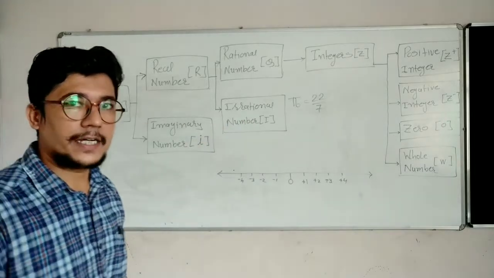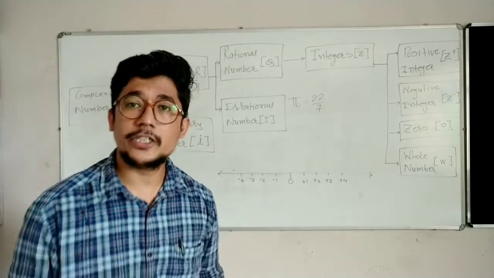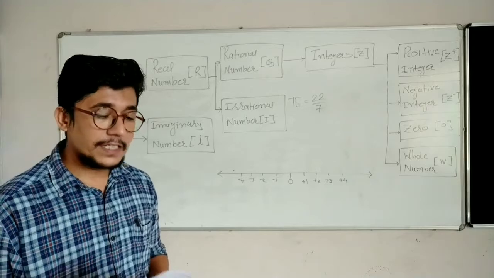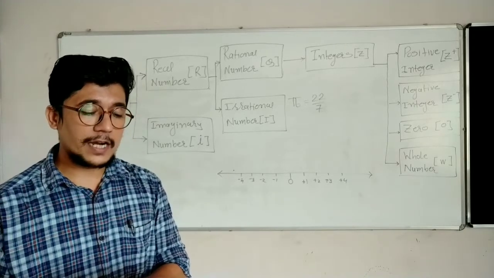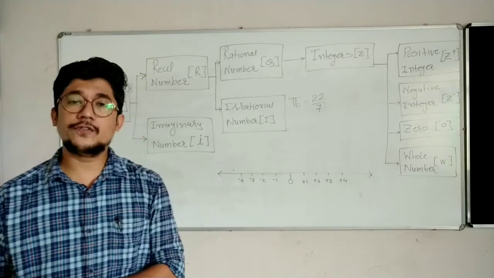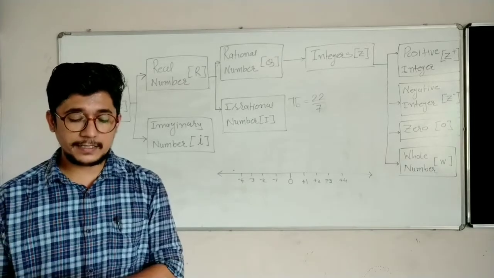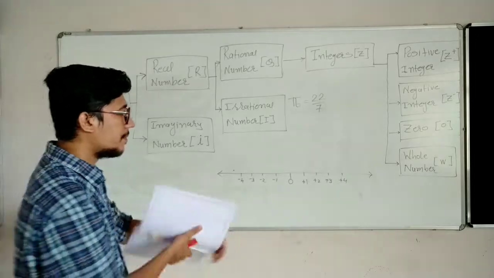So according to that, we do have an exercise in your book. I suggest you all to open the exercise in your textbook, which is example 1, that asks whether the following statements are true or false. Give reasons for your answer. That is example 1. The first question they are asking is, every whole number is a natural number.